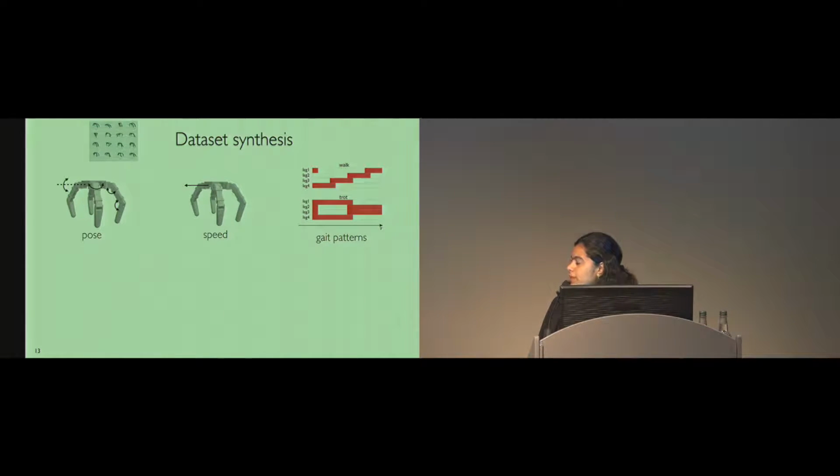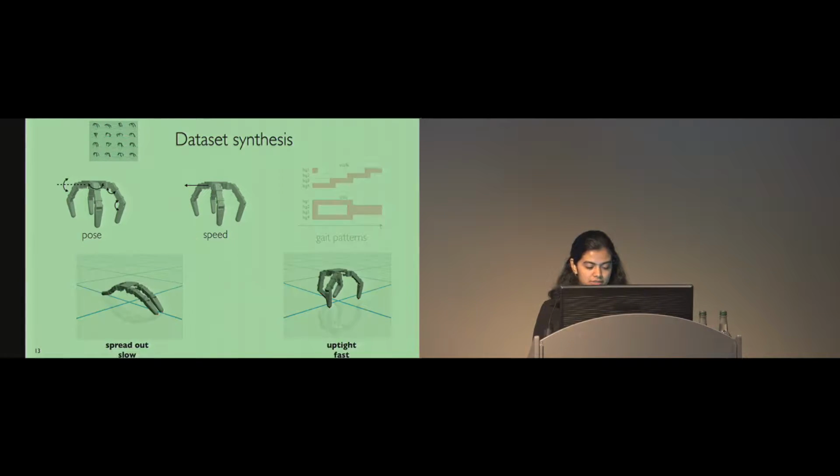For the walking robot, these parameters were the pose of the robot, which are the relative joint angles of the robot, the speed of the robot's center of mass, and something called gait patterns. Gait patterns encode the way in which the legs of the robot move up and down during a periodic walking cycle, as well as the time each leg spends up in the air versus down on the ground. So pose and speed are continuous, and gait patterns are discrete, and all in all, we have 11 parameters. Thus, our design space or parameter space is high dimensional and is mixed in nature. So it's a mix of continuous and discrete type of parameters.